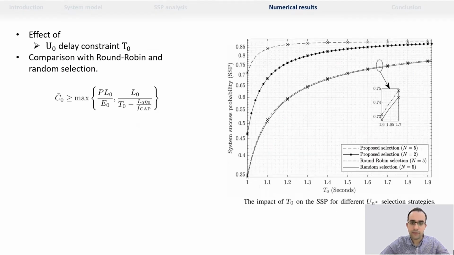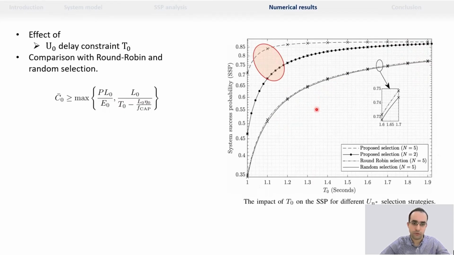In the third figure, we investigate the effect of the time delay constraint of the legitimate user on the system success probability. Increasing the delay constraint increases the SSP because the likelihood of offloading and executing user tasks within the time delay constraint increases. However, at higher values of delay constraint, the performance is constrained here by the energy budget. This figure shows also that our proposed scheme achieves better performance than the round-robin and random selection schemes, even with